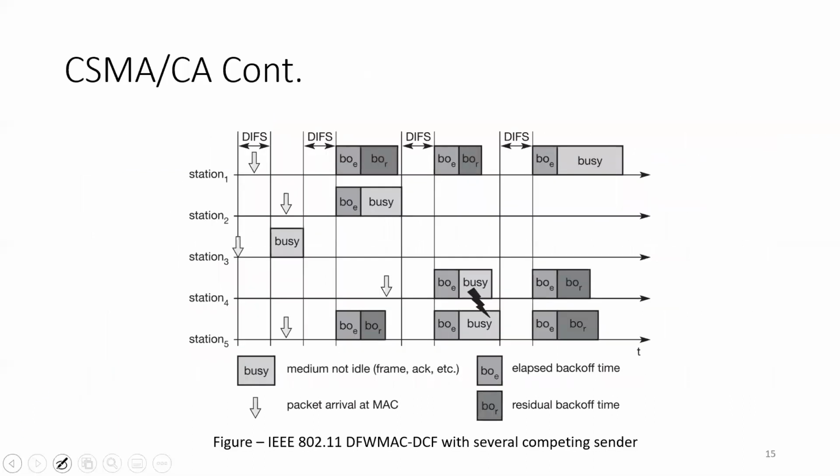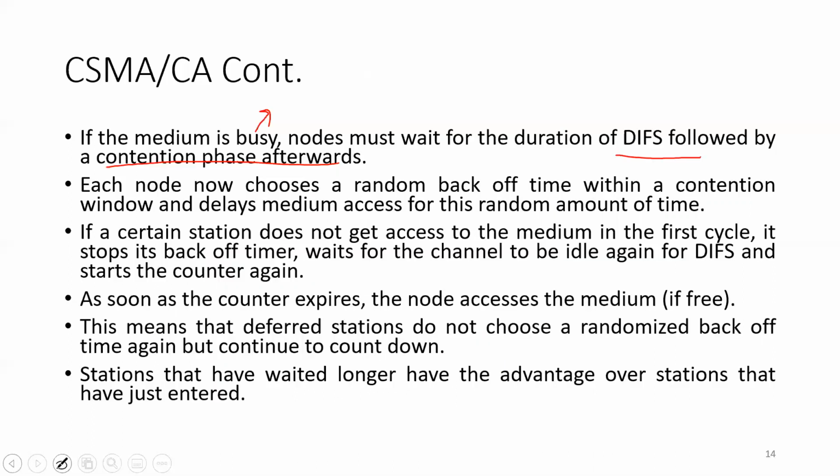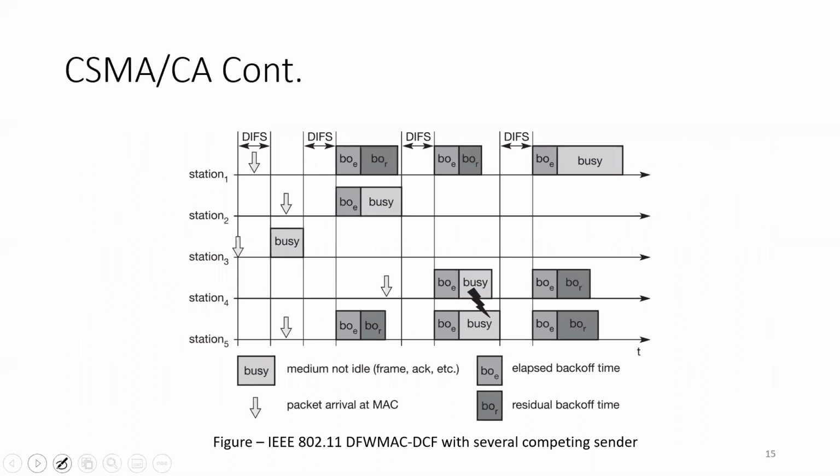So if we consider this particular statement, let's suppose this particular station wants to transmit information over the medium. It has waited for the DIFS amount of time, and after DIFS, it is waiting in accordance with the backoff timer.